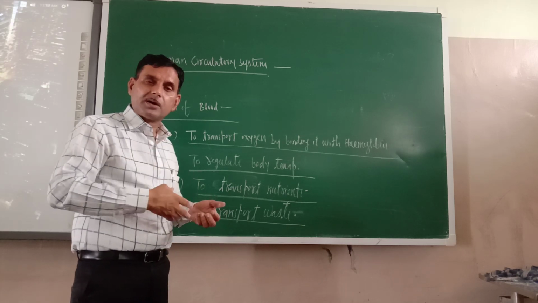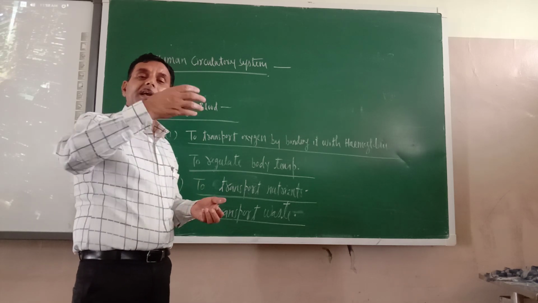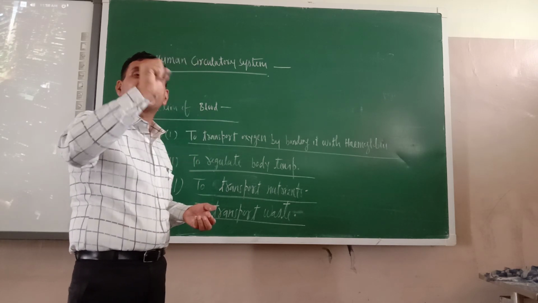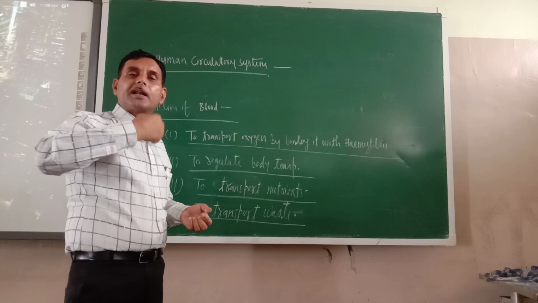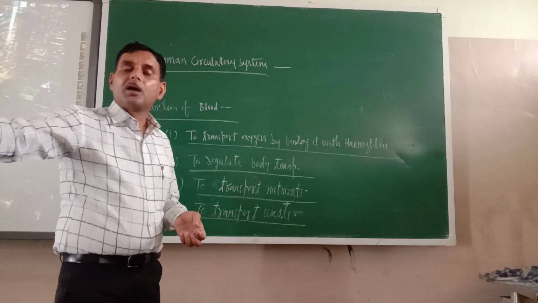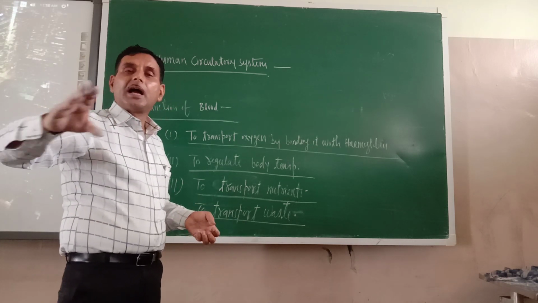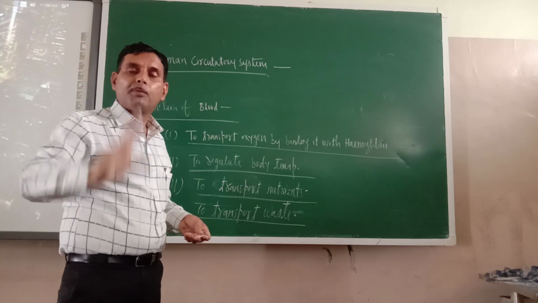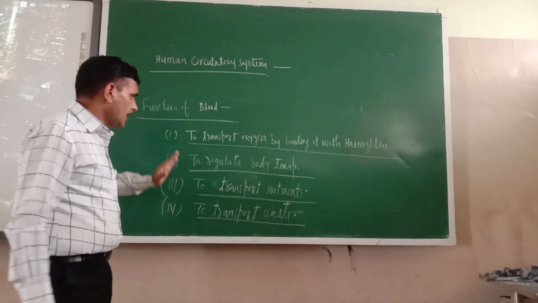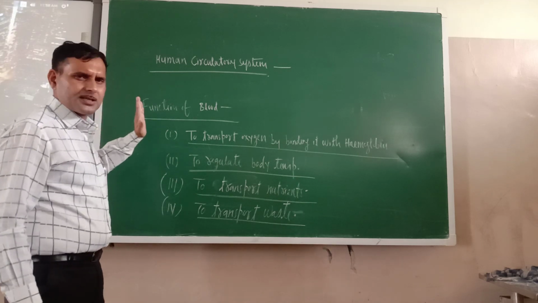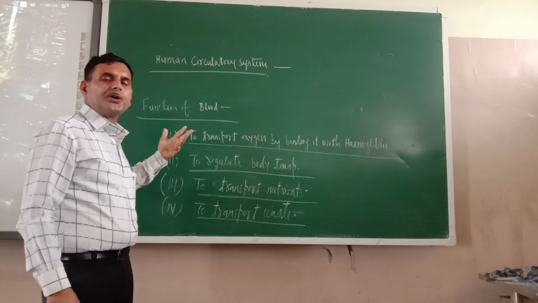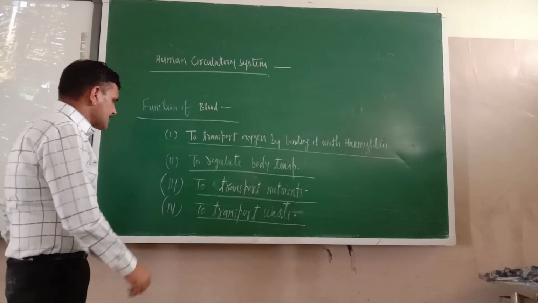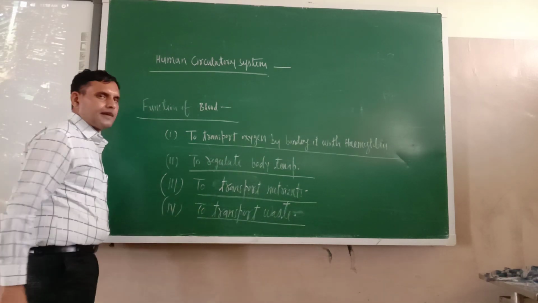Blood only, right? It takes the waste to the kidney, and the kidney filters it all. Then it is sent to the large intestine, and after that it is excreted out of the body. There are some more functions. It is also responsible for the immunity of human beings, because WBC is in the blood only. But basically four functions are important.